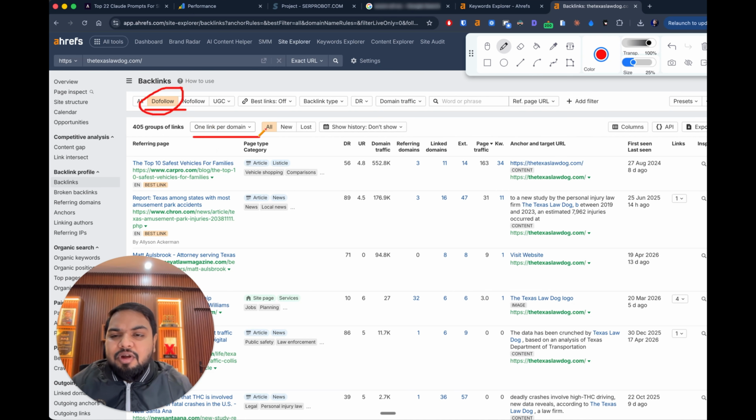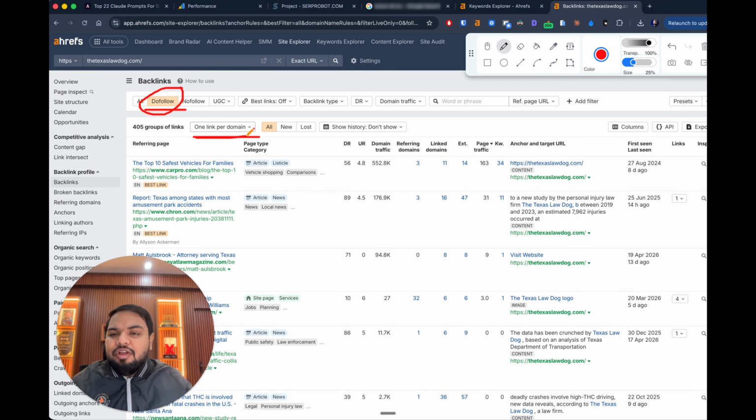Then one important metric is one link per domain. For example, if I link out from an article of mine, there would be one link from my domain to your domain. But if I'm linking from, let's say, a footer, and I have 2000 pages on my site, you will get 2000 backlinks from my domain to your domain. But the value of these 2000 links is not equal. The first link will have a significantly higher value and all of the other links will have much lesser value.